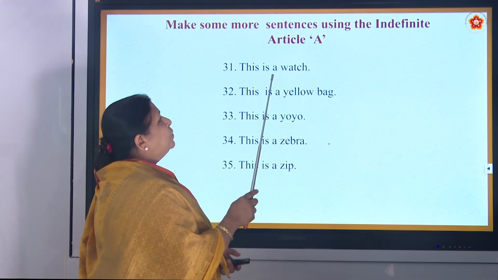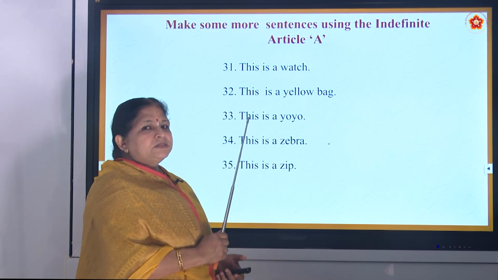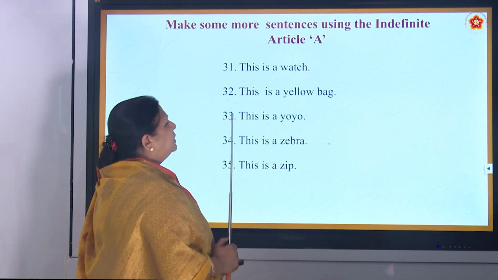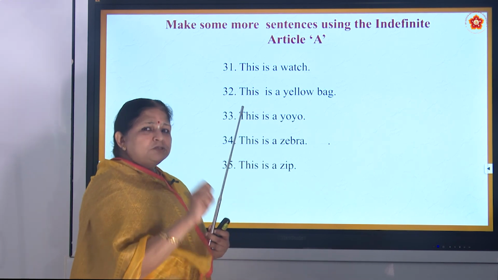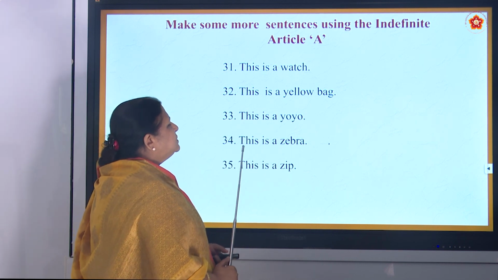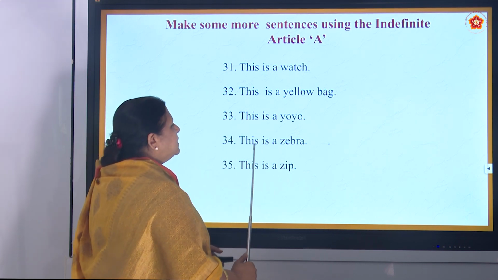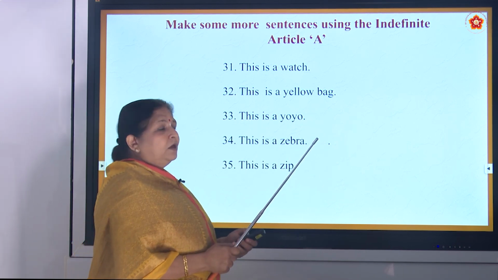Okay? So, watch. This is a yellow bag. This is a yo-yo. You know yo-yo, which we bounce and play? This is a zebra. This is a zip. Okay?